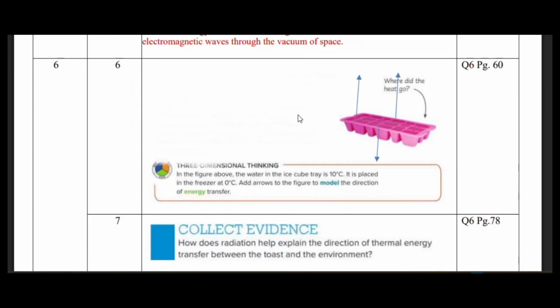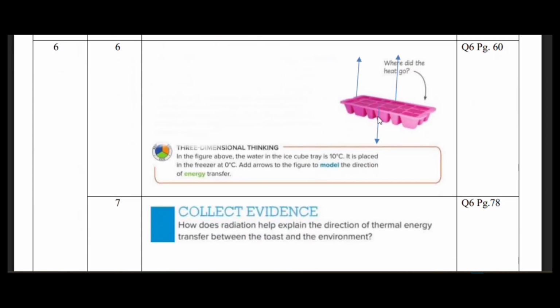Okay, next question again. This is about the direction of flow of heat. You have an ice tray which you have taken out of the fridge, and there can be a question asking from where to where is the heat flowing. Is it from the air to the ice or from the ice to the air around the ice?